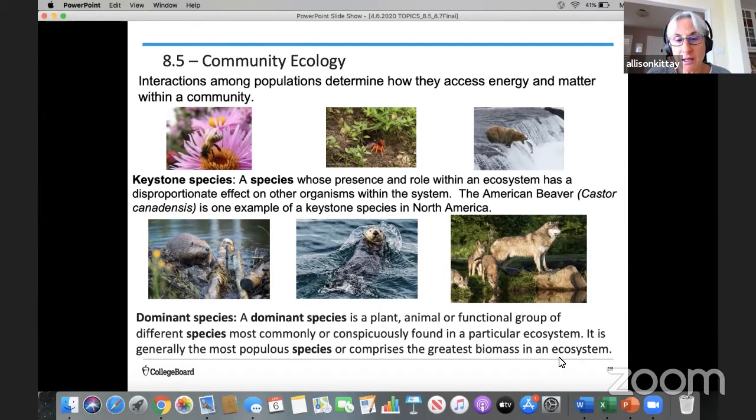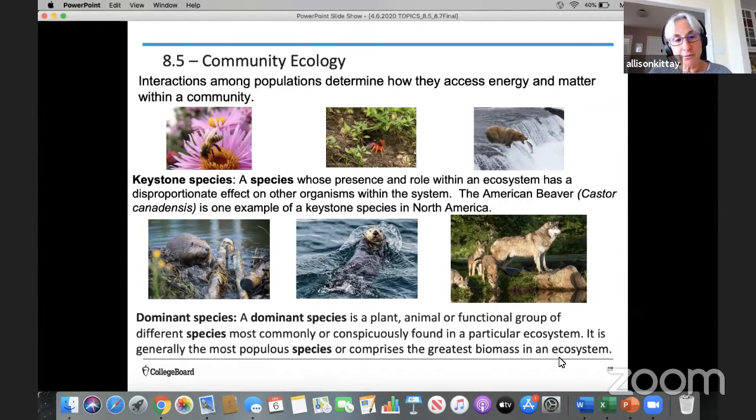Without that otter in there, the kelp population overgrows and disrupts that ecosystem balance. And then finally, on the right, we see an image of some wolves, and a wolf is a keystone species in certain ecosystems, and often the top predator is also a keystone species, which is the case of the wolf.